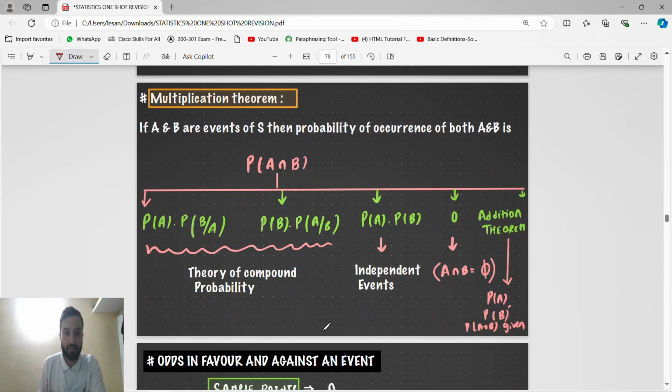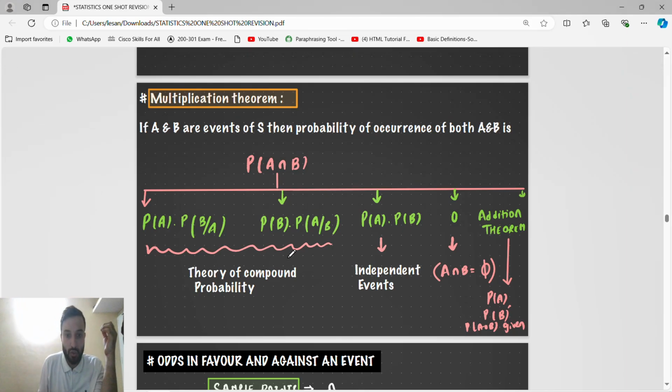Multiplication theorem, guys, remember this. They may also call it the theorem of compound probability. The formula for probability of A intersection B is probability of A into probability of B by A, or probability of B into probability of A by B. For the theorem of compound probability, that is the formula. If they say independent events, then probability of A intersection B equals probability of A into probability of B. Independent means multiply. If they say A intersection B is empty, then probability of A intersection B is 0 only.